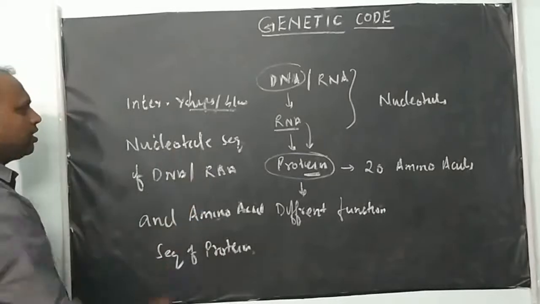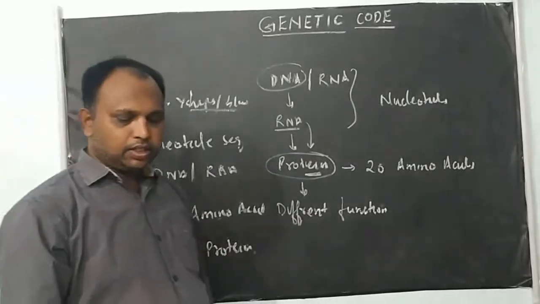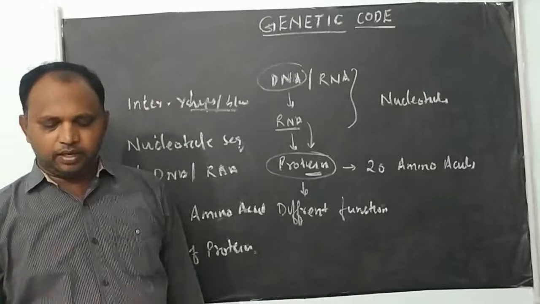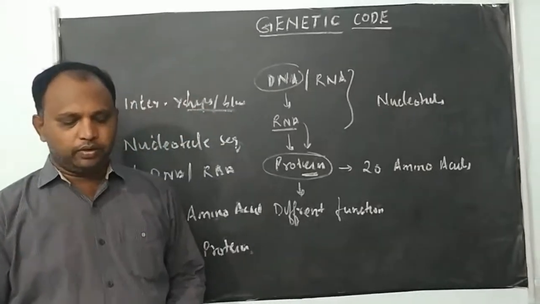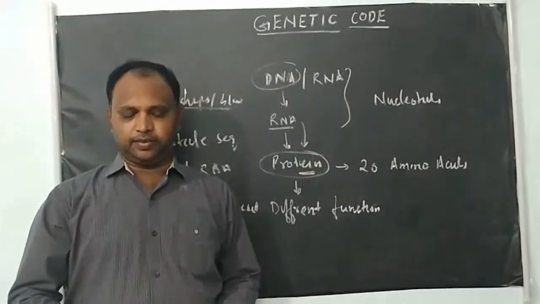The genetic code dictionary is the interrelationship between the nucleotide sequence of DNA or mRNA and the amino acid sequence of protein. You can call it the genetic code dictionary.